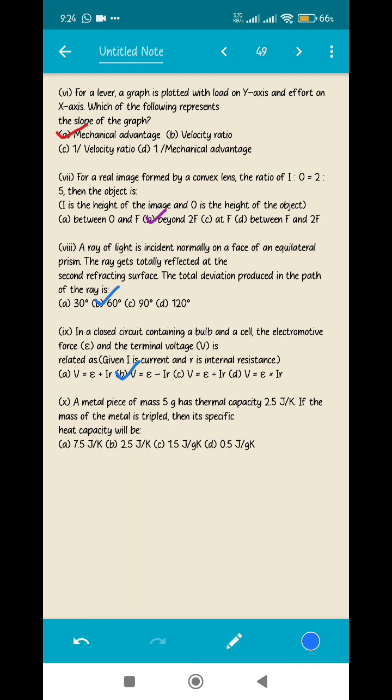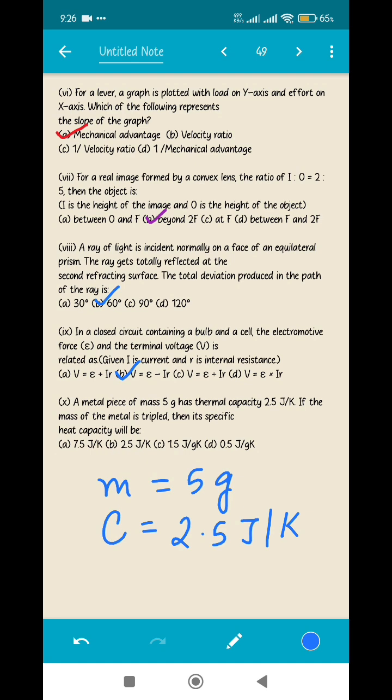A metal piece of mass 5 gram, so the mass has been given as 5 gram, has a thermal capacity, that is the heat capacity, capital C. It has been given as 2.5 joule per Kelvin. If the mass of the metal is tripled, then its specific heat capacity will be. This is from the chapter calorimetry, so we need to find out the specific heat capacity. So now let's see one thing.